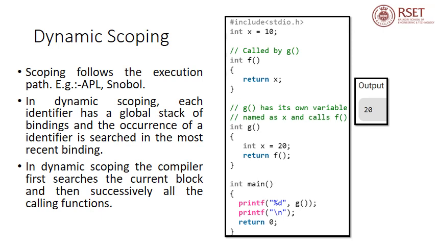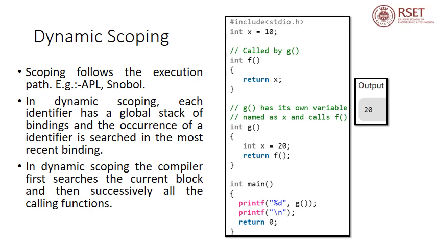This is the same program that we have seen in the previous slide. We are going to check what the output will be if we use dynamic scoping. Within the main function, we have a printf statement wherein we are trying to print an integer value, and we are calling the function g.